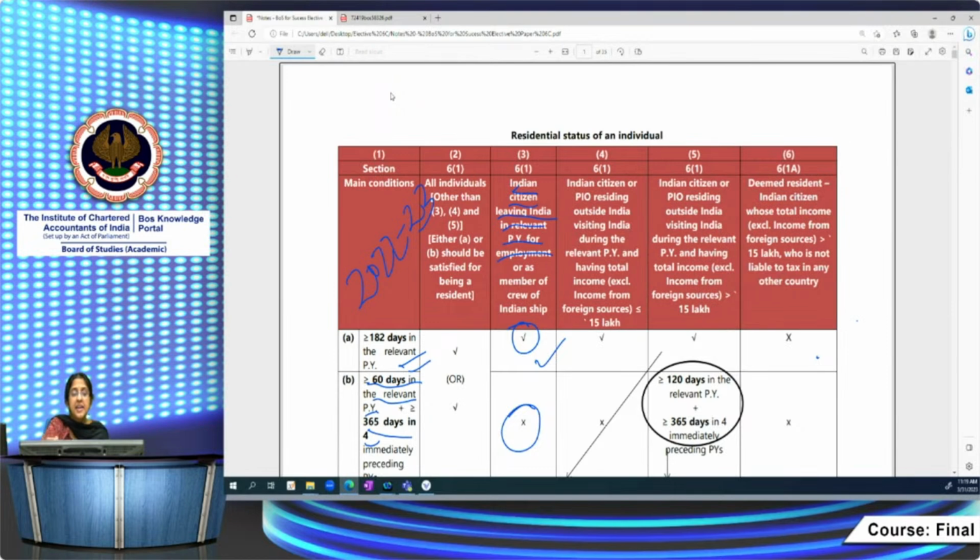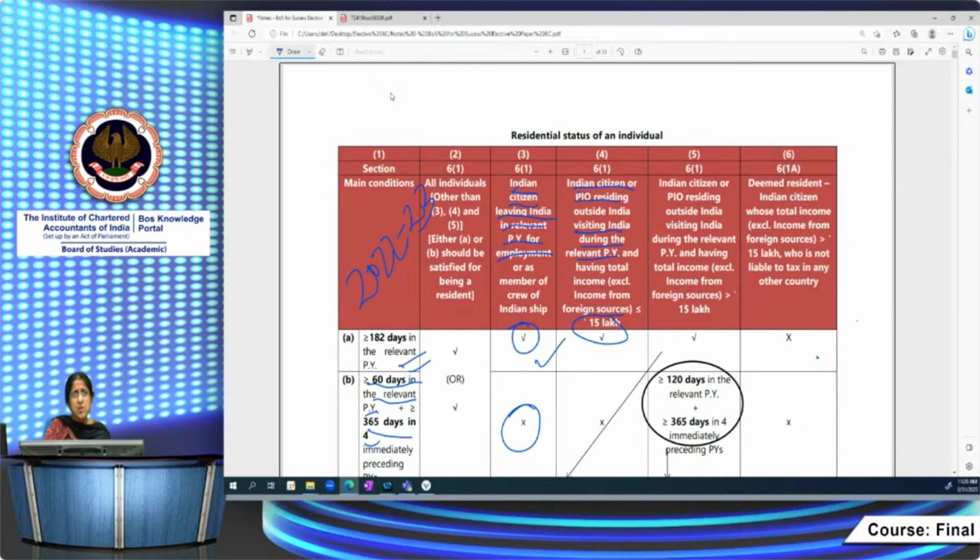Then, an Indian citizen or a person of Indian origin residing outside India ordinarily, who comes and visits India during the relevant previous year. Okay. And then he has total income excluding income from foreign source lesser than or equal to 15 lakh. He can be an Indian citizen or a person of Indian origin. Who's a person of Indian origin? He or his parents or his grandparents have been born in undivided India. So such people are persons of Indian origin.